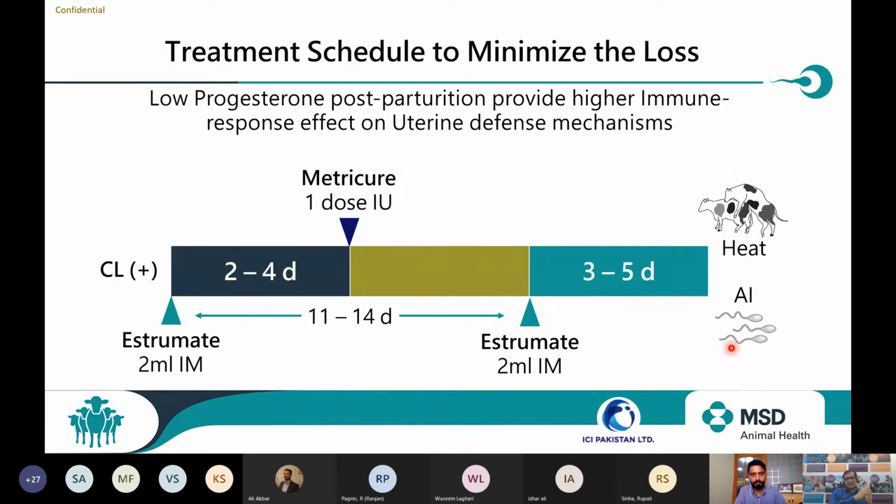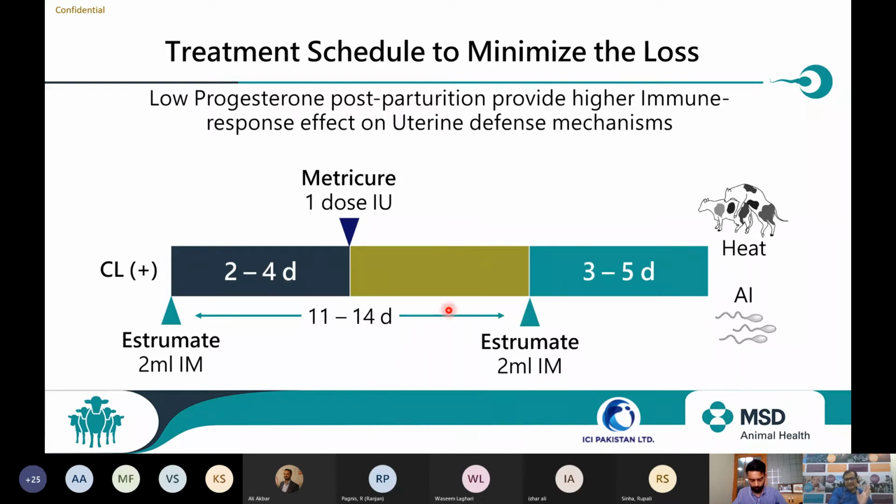The basis of this protocol is, first day, the same protocol which I mentioned earlier. Give Estrumate 2 ml intramuscular, wait for 2 to 3 days to evacuate the pus, then give one Metricure. Now, from that first injection, calculate the 11th to 14th day.